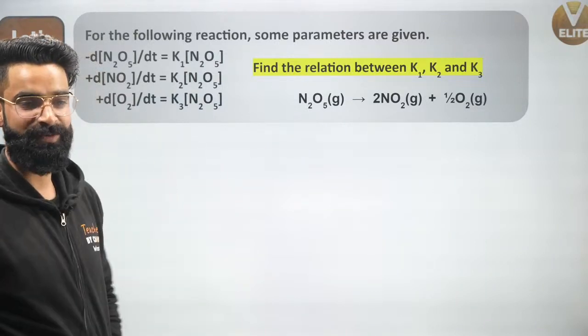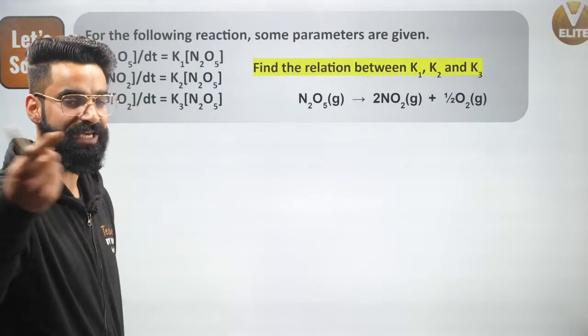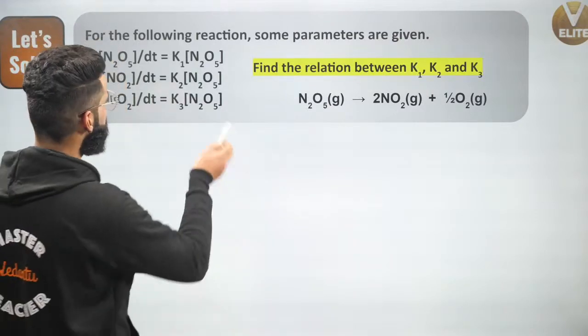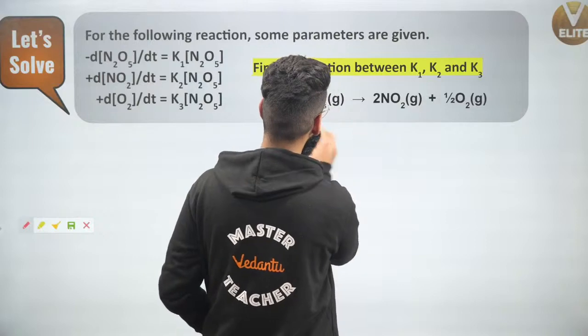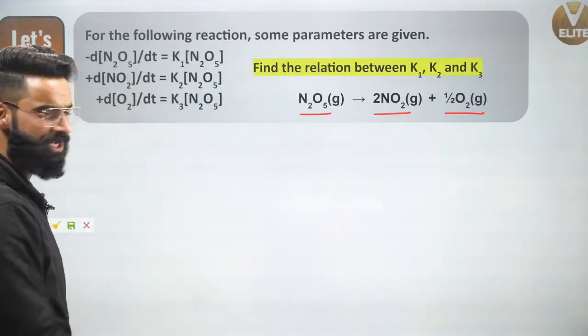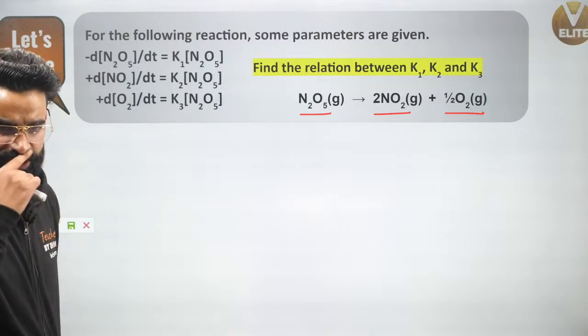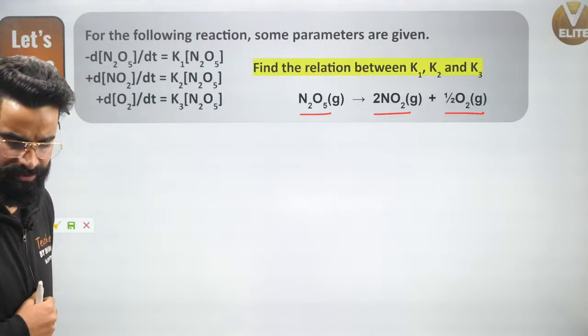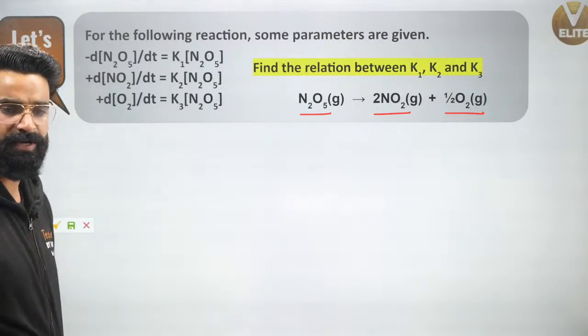See, guys, how this question is to be solved. Find the relation between K1, K2 and K3. First of all, for the reaction, some parameters are given. This is the reaction which is given to me, and these are a few parameters which are given to me. I'm supposed to calculate the relation between K1, K2 and K3. Yes, I can solve this one as well.